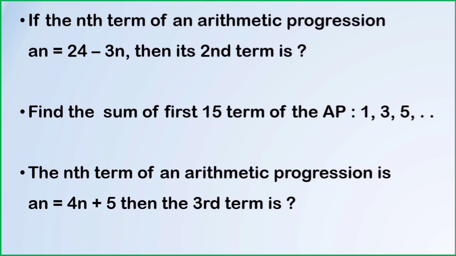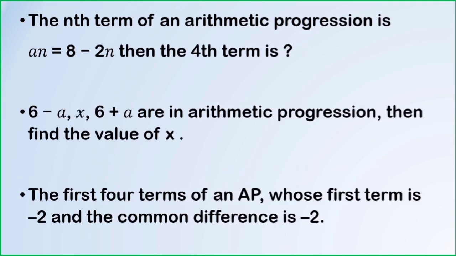Given the nth term, to find any term of the AP, just replace the value of n by the required term. Then you can easily find the required term. Just substitution of the value and simplification will give you the answer. A similar question which was asked in the preparatory exam: the nth term of an arithmetic progression is an equals 8 minus 2n. Then the value of the fourth term is, replace n by 4, you can get the fourth term.